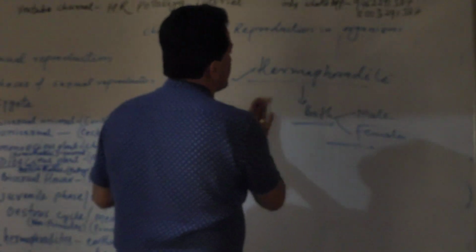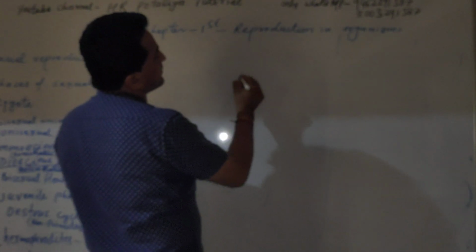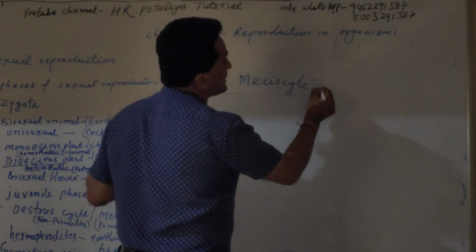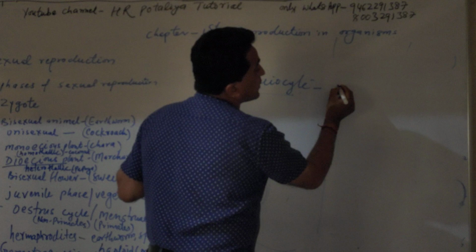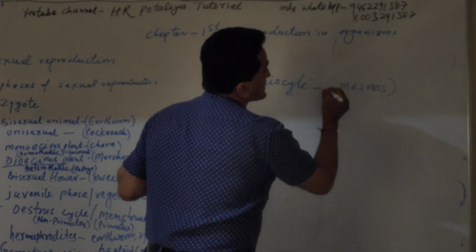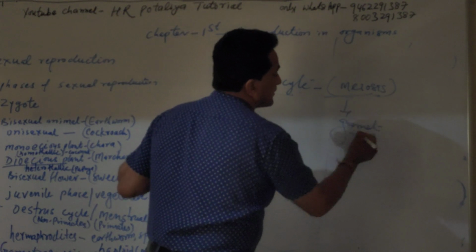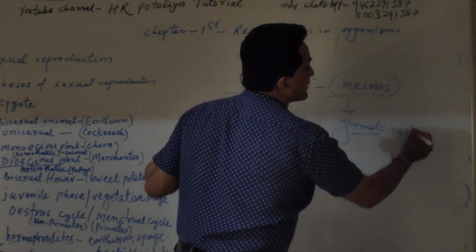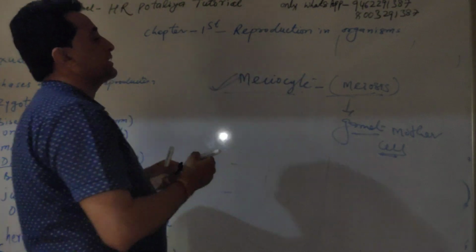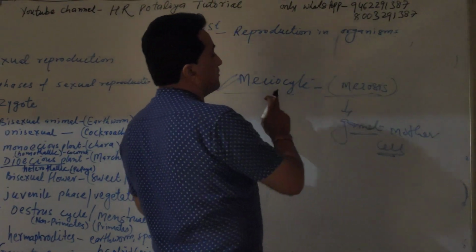Now we have one more term, that is meiocyte. Meiocyte means a cell that undergoes meiosis, that is, a cell that forms gametes. Gamete mother cell is known as the meiocyte.